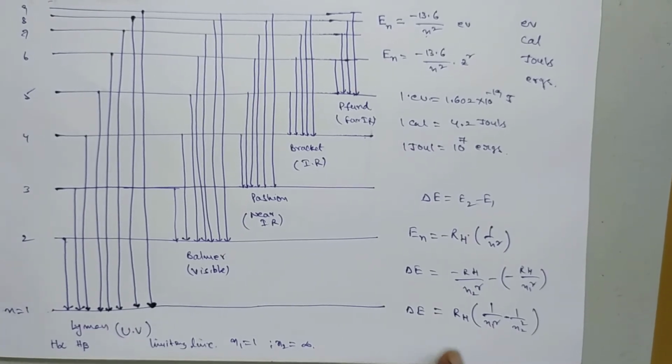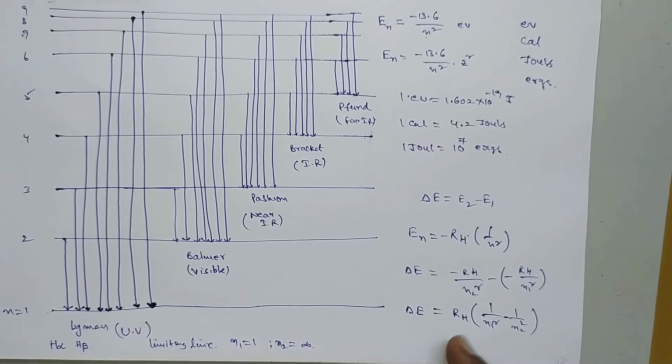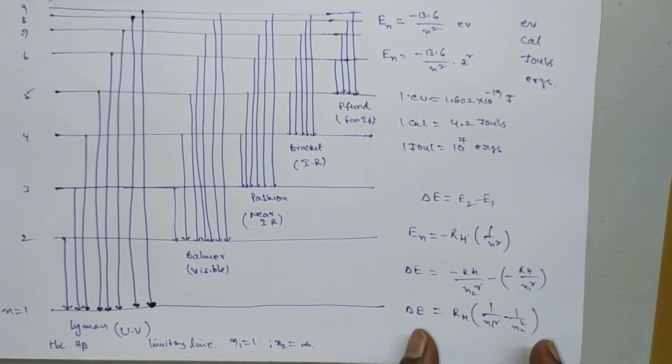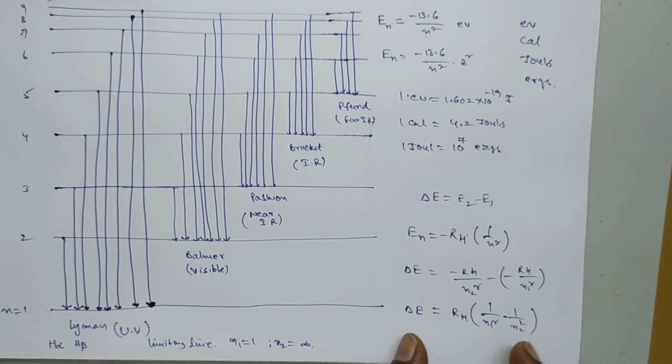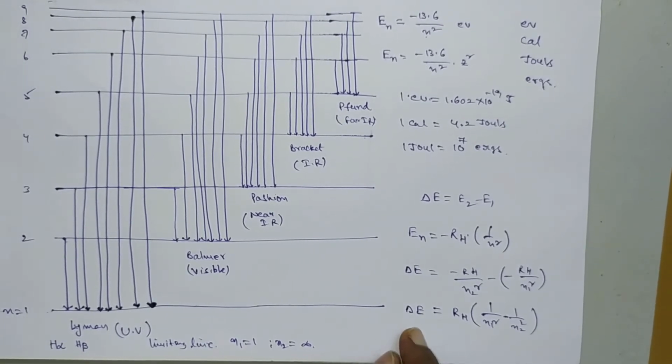Now we have to calculate the wave number by using the Rydberg equation. This is called the Rydberg equation. The Rydberg equation can be derived in terms of wave number. This is an expression for energy, and we have to convert it into wave number. So let us see what the wave number is in terms of the Rydberg equation.